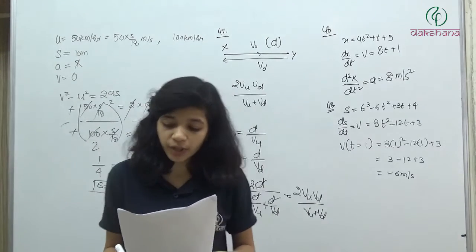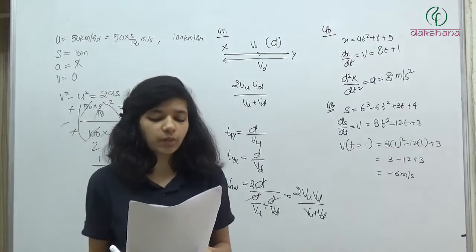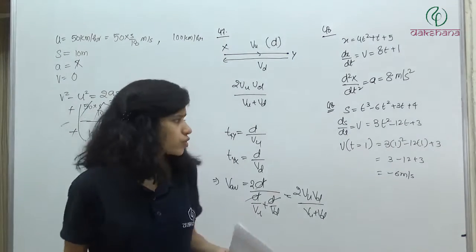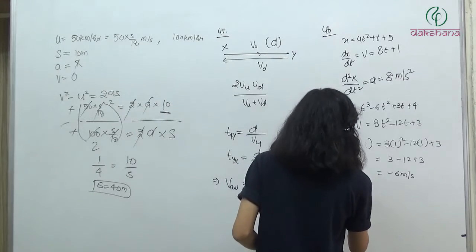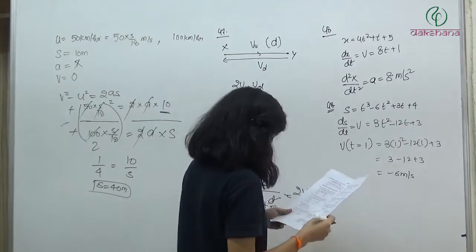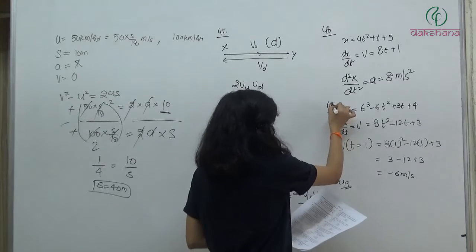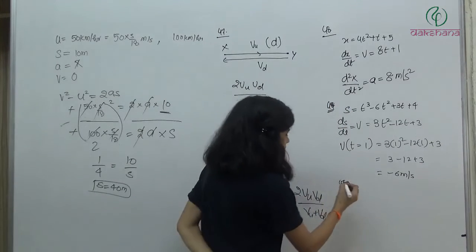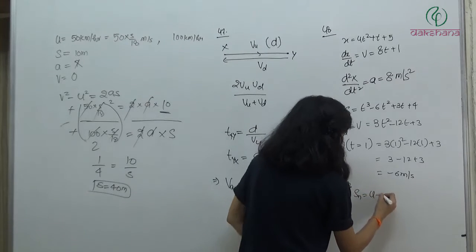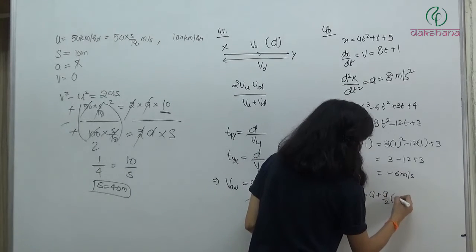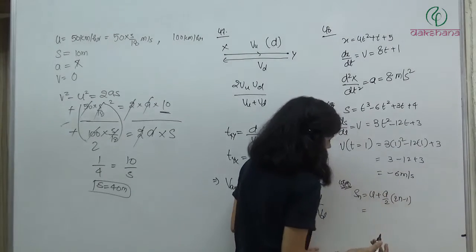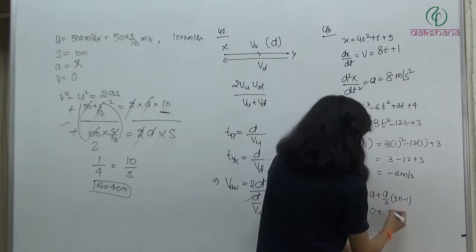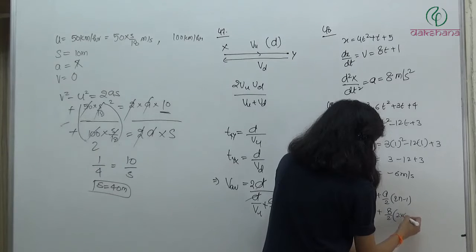A body is starting from rest and has uniform acceleration 8 meter per second square. The distance travelled by it in 6 seconds will be? So you have the formula, displacement in the nth second. That was question number 49 and this is question number 50. So distance travelled in the nth second is Sn is equal to u plus a by 2, into 2n minus 1. u is 0, the body is starting from rest. Acceleration is 8, so 8 by 2, into 2 into 6 minus 1.